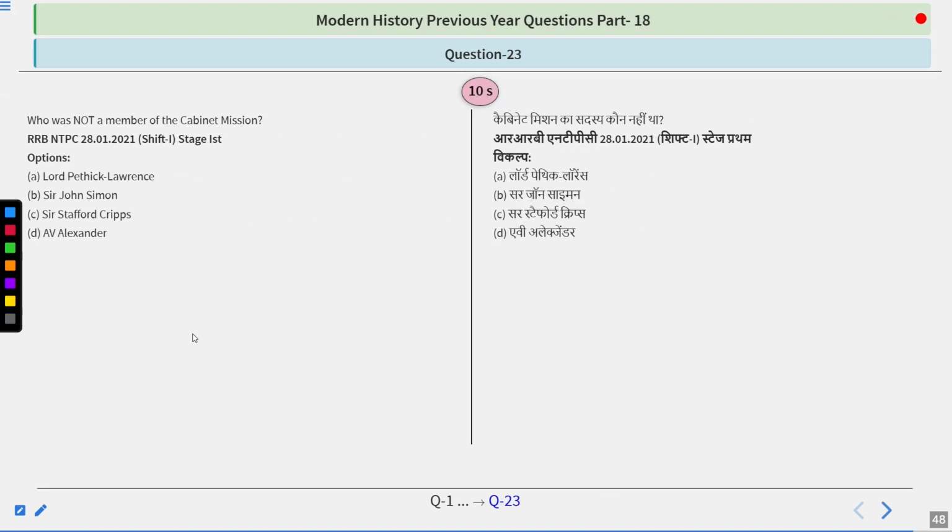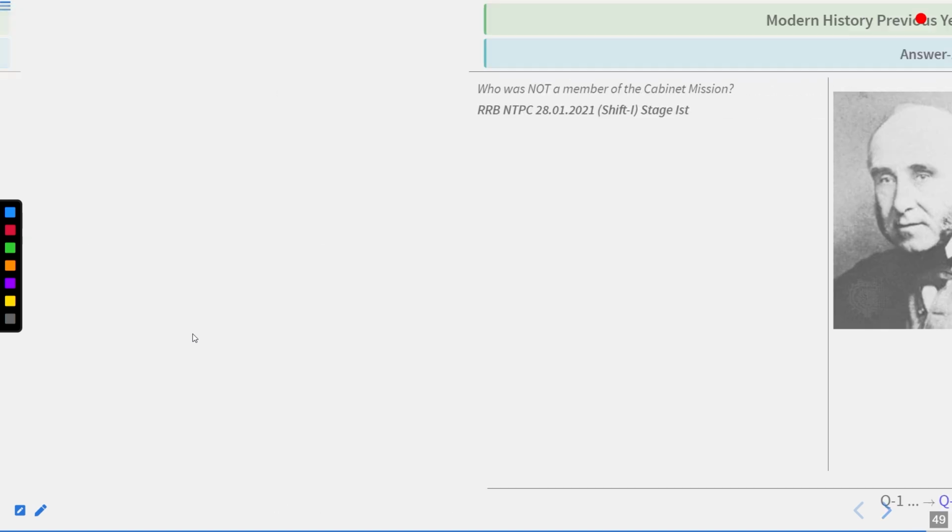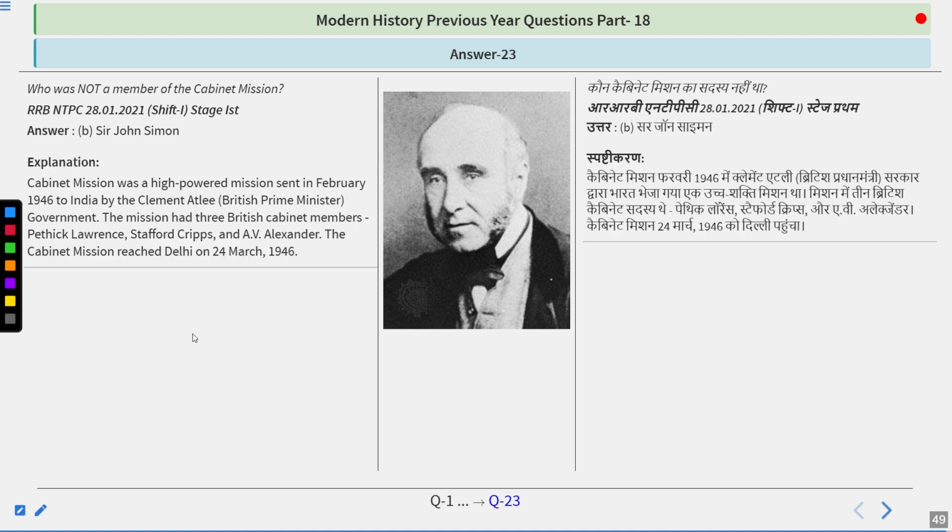Who was not a member of the cabinet mission? I just told you in the last question in the explanation. So think about it. Options are Lord Pethick Lawrence, Sir John Simon, Stafford Cripps, A.V. Alexander. Think about it. Simple one. The answer is Sir John Simon.